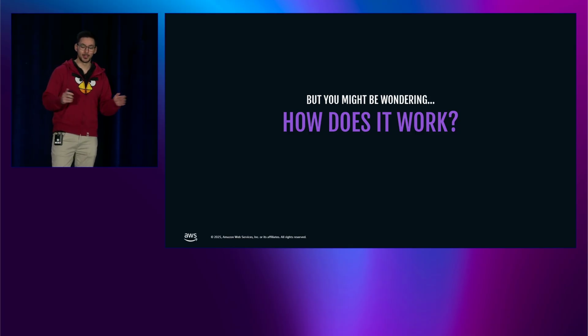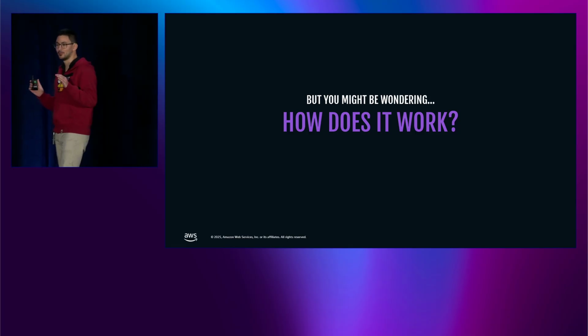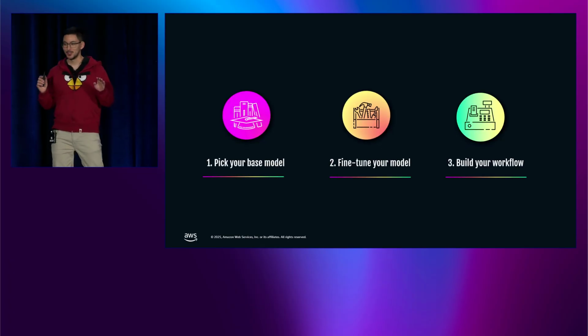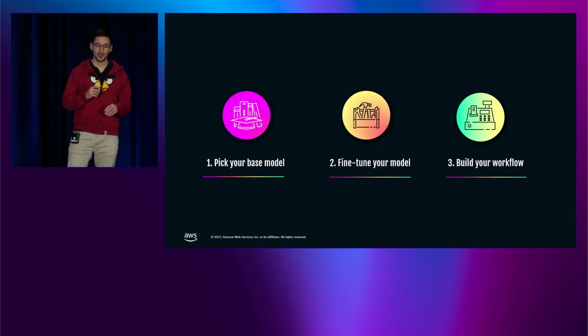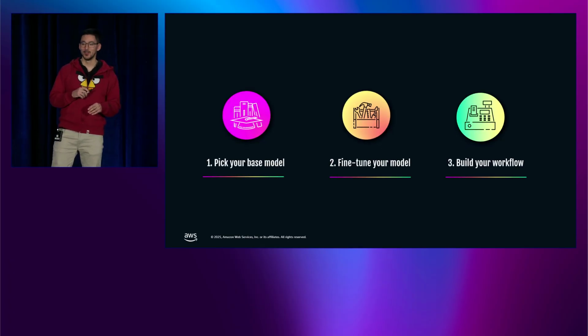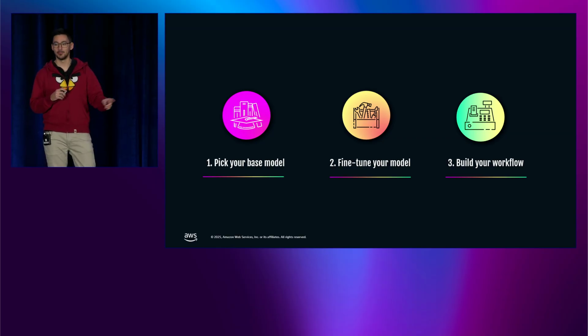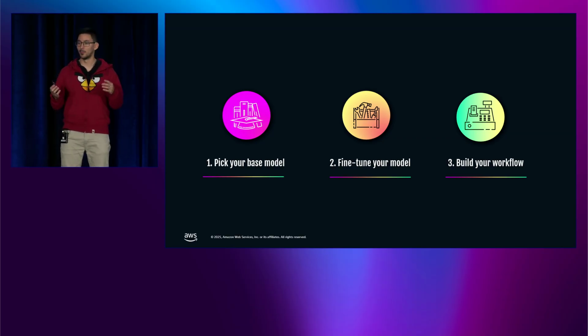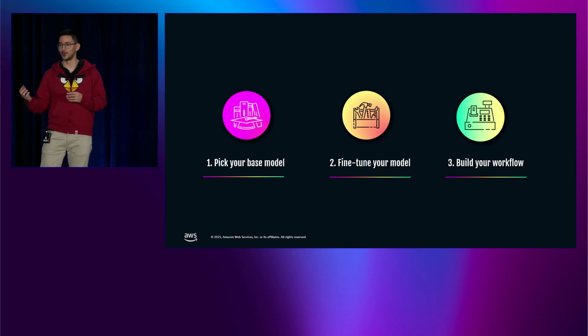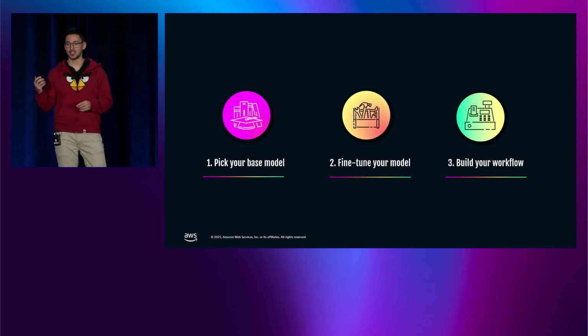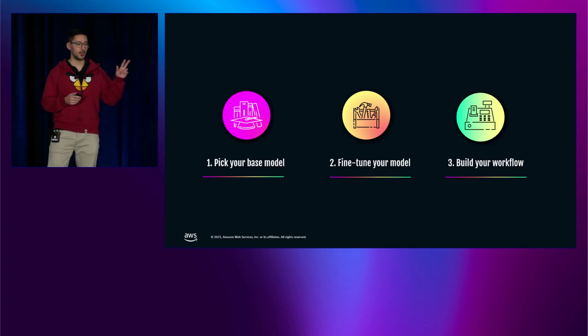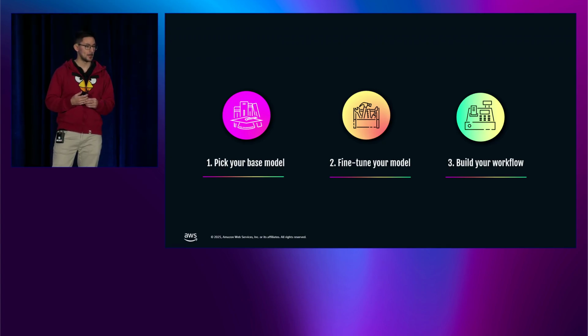Okay, but you may be wondering, how does it work? So don't worry, I will try to keep it simple and brief. Three main steps. First, pick your base model. There are many, no silver bullet here. Some work better for your use case than for others. Second, fine-tune your model, as I mentioned before, creating one good data set with your artists. And the third step is to build a workflow.